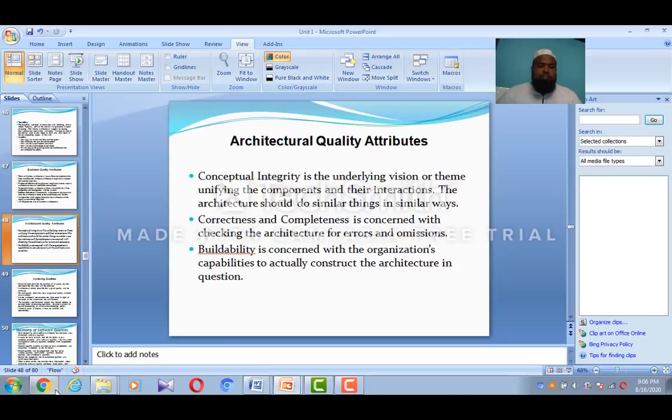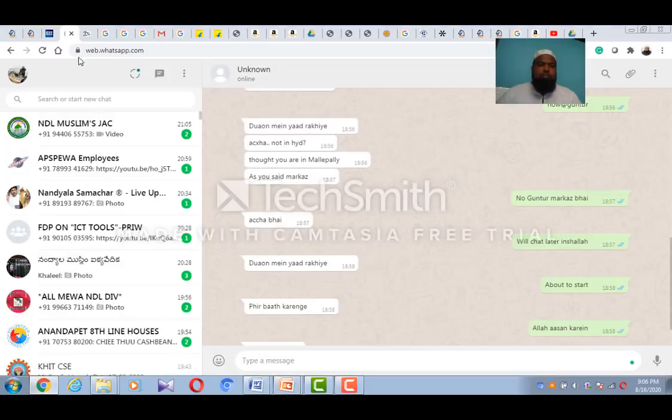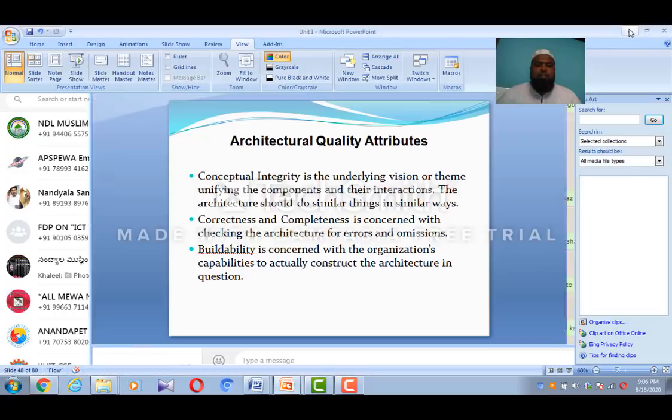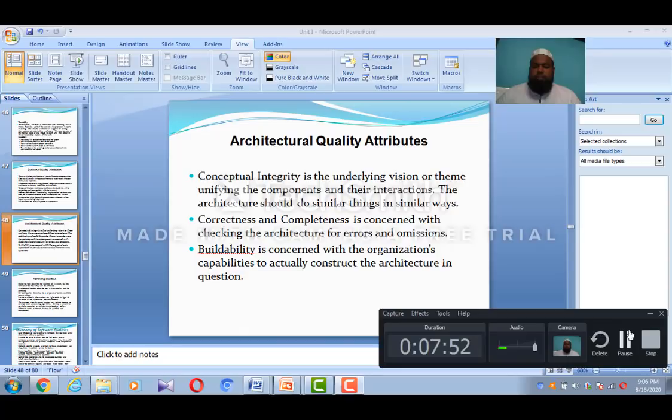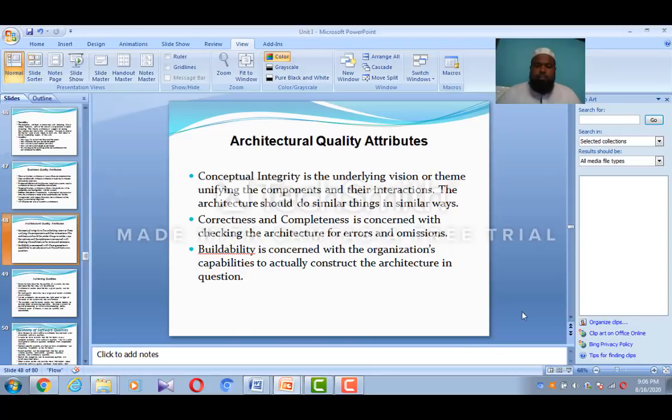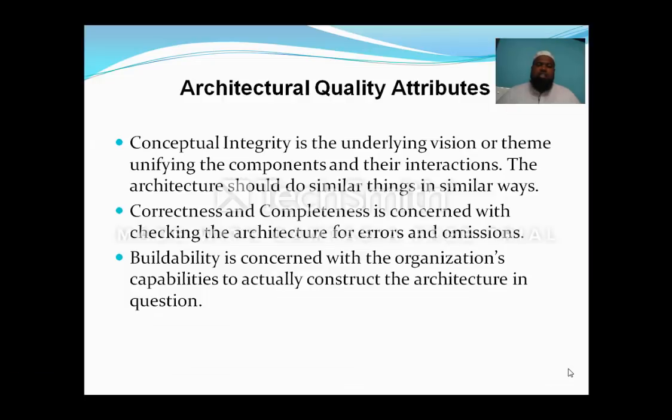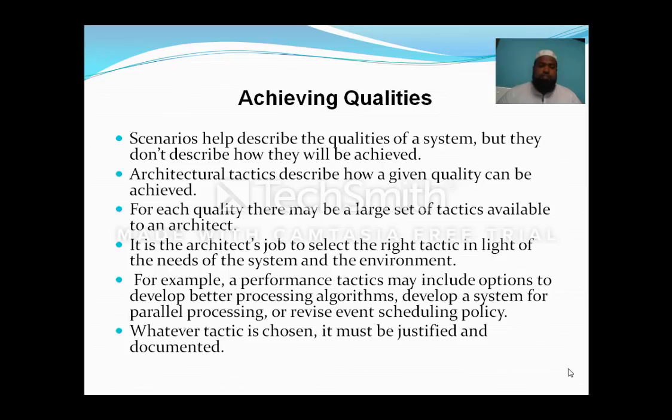So, my dear students, whenever you are looking at these aspects, those aspects must be kept in line with the respective things. These are the architectural quality attributes which play the main role.